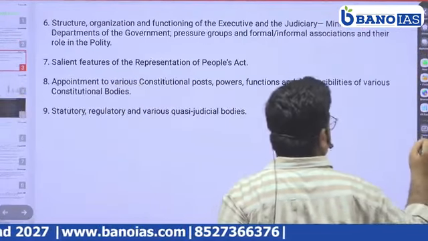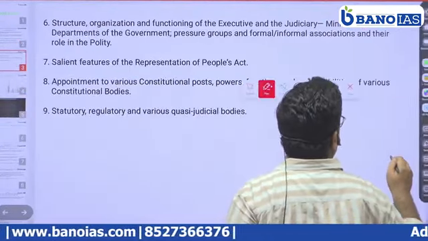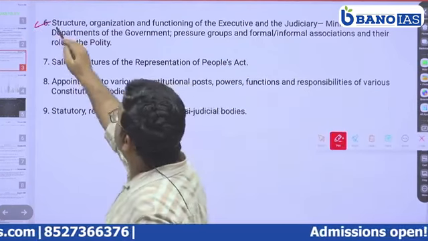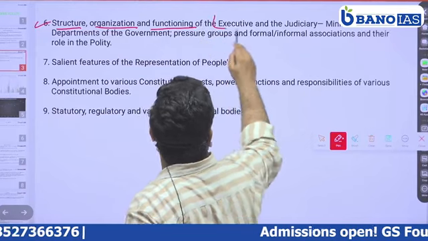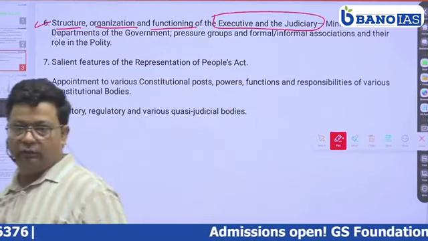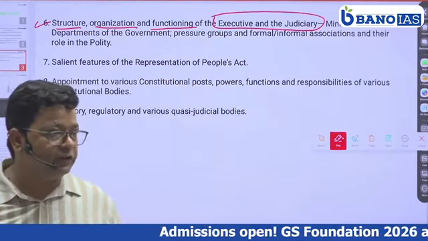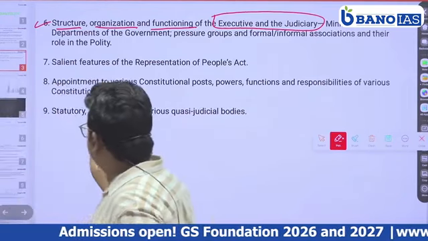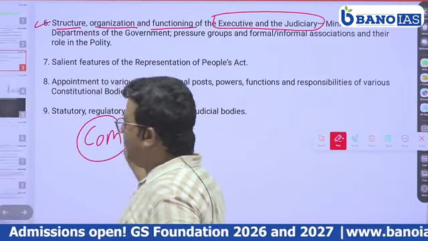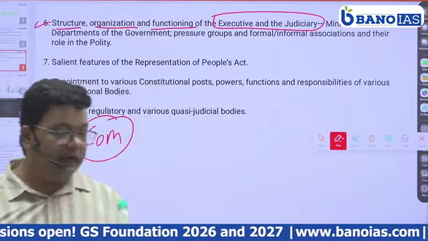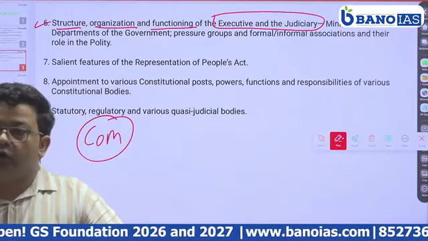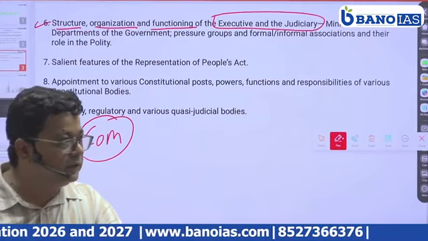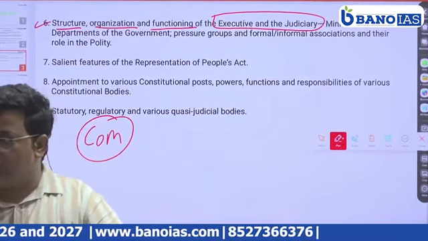Next in the syllabus: structure, organization and function of the executive and judiciary. Here we'll study the Council of Ministers, how it functions and what its structure is. We know that the Constitution of India has not mentioned the division or structure of the Council of Ministers.